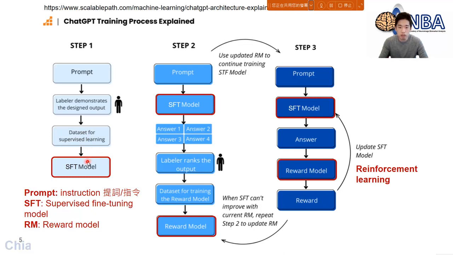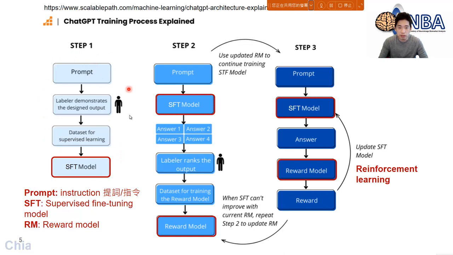Within ChatGPT, we have 2 different machine learning models. The very first one is the SFT model, Supervised Fine-Tuning Model. This model is responsible for generating a good response to a specific question, like a specific prompt here.